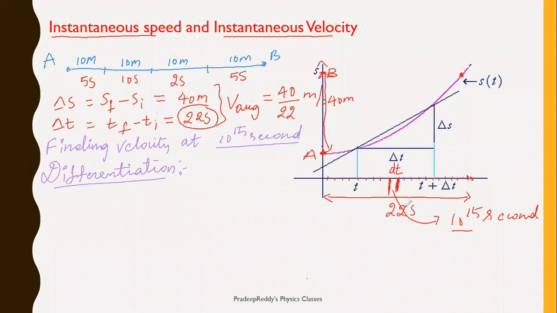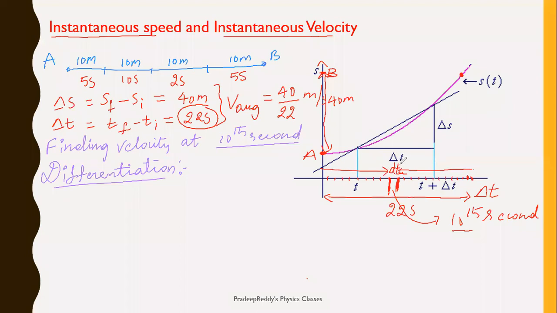Total time from starting to ending, I am denoting with delta t. Delta t is 22 seconds. If I subtract 1 second from here, it becomes 21, 20, and then 19, 18, 17, 16, like that. You need to compress that particular time to time dt.